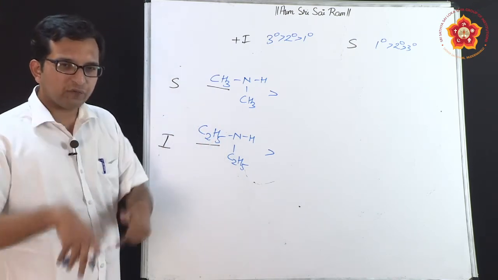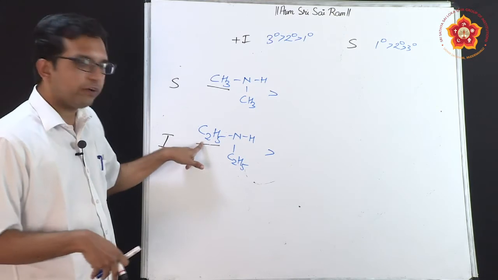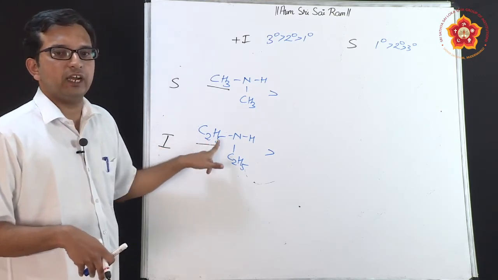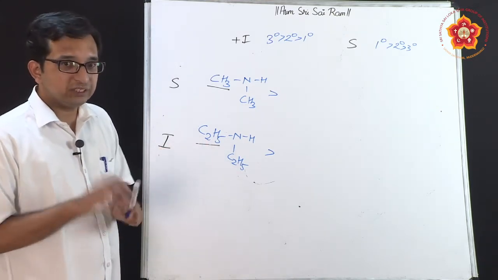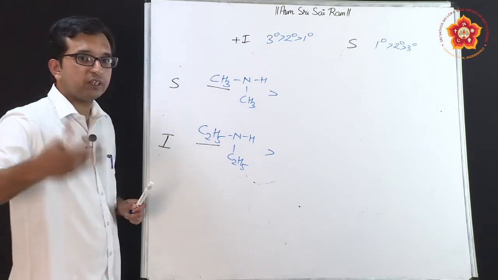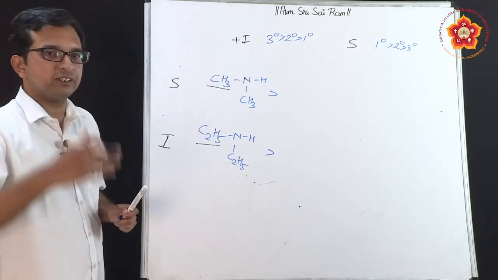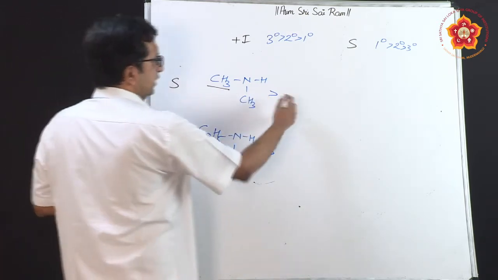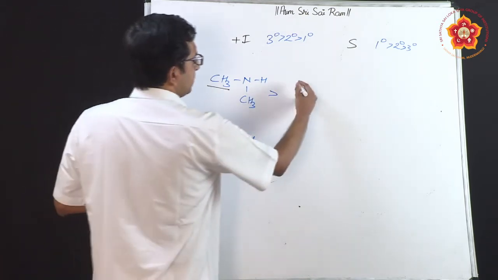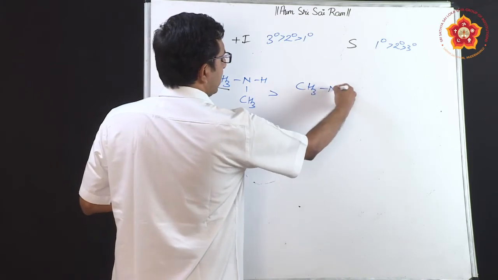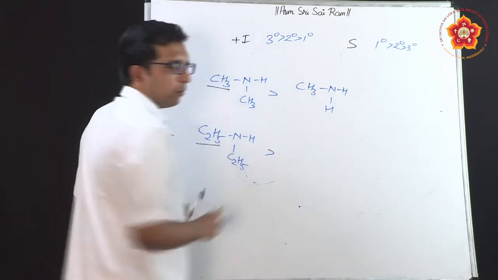So solvation effect will be less and inductive effect will be dominant because of larger electron donating groups. So which means that here the solvation effect is more pronounced, and what is the order for solvation? Primary, secondary, tertiary. So therefore after the secondary amine we actually get the presence of primary amines as the next basic compound.